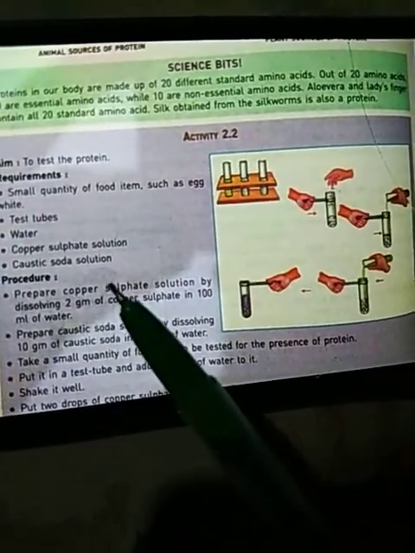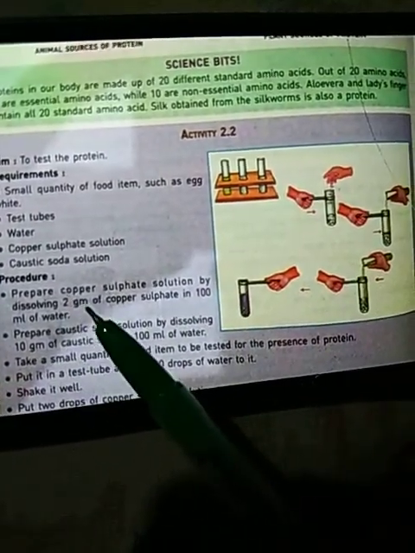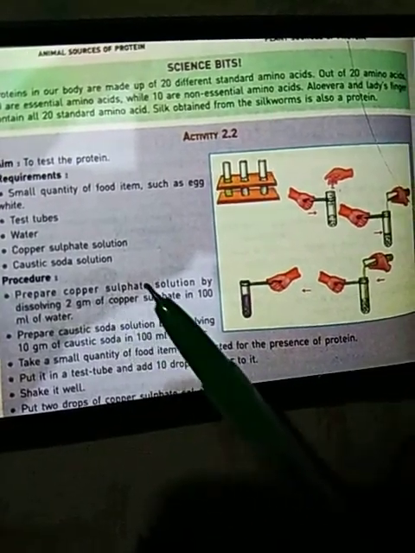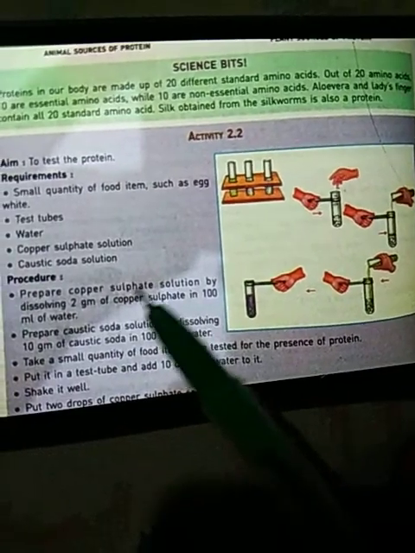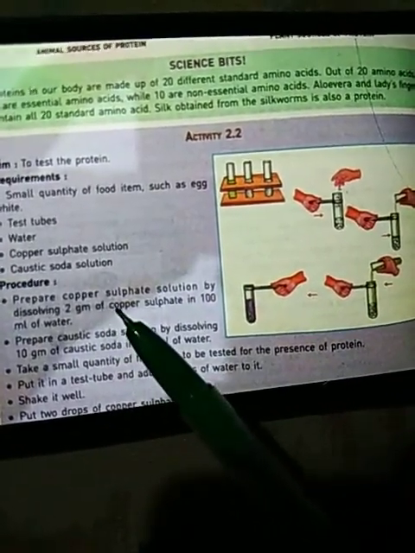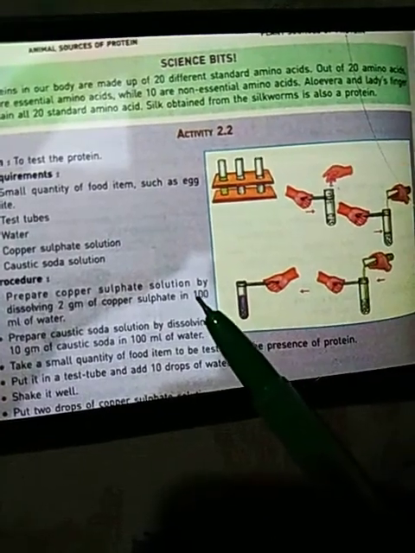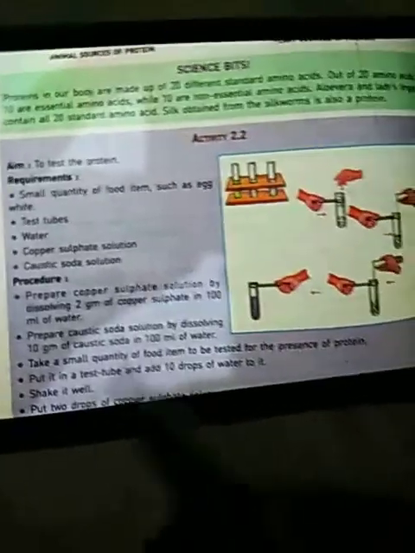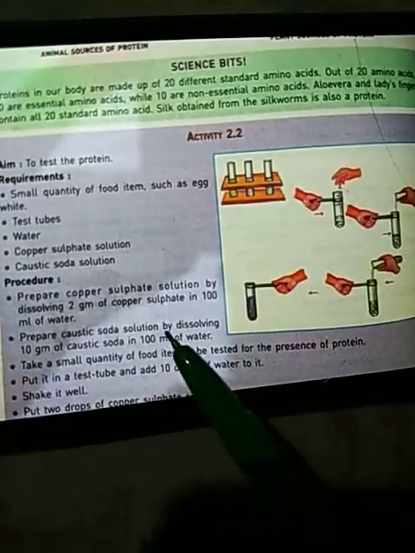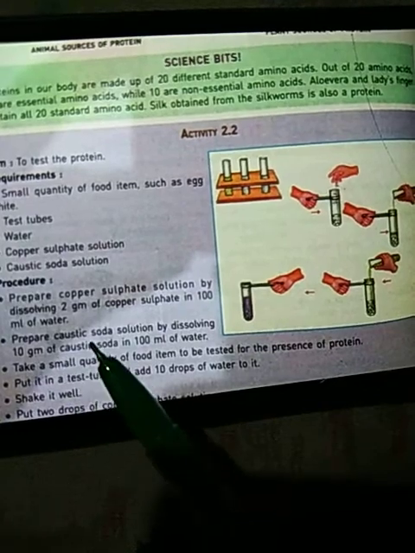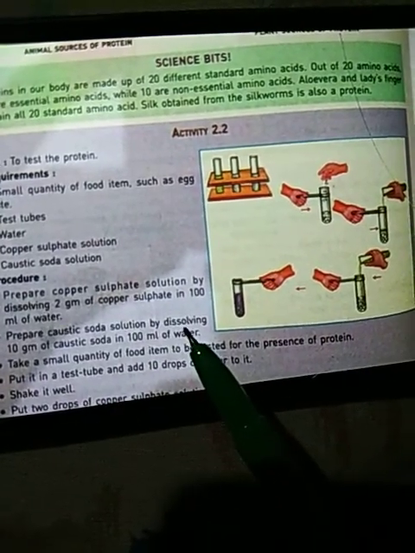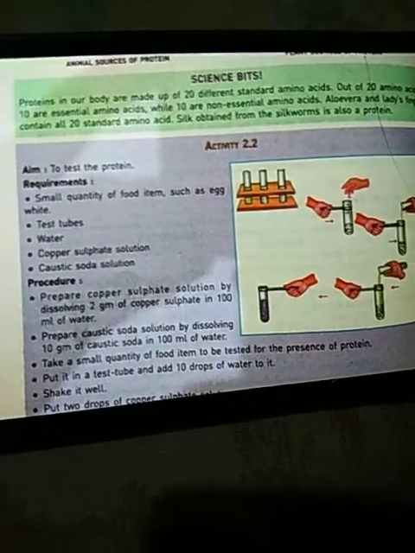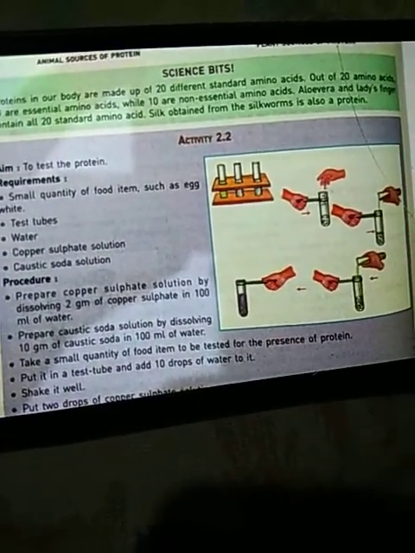Procedure: prepare copper sulfate solution by dissolving 2 gram of copper sulfate in 100 ml of water. You can prepare copper sulfate solution in the laboratory by dissolving 2 gram of copper sulfate into 100 ml of water, as you can see here. Prepare caustic soda solution by dissolving 10 gram of caustic soda in 100 ml of water. 10 gram of caustic soda is dissolved in 100 ml of water to obtain caustic soda solution.